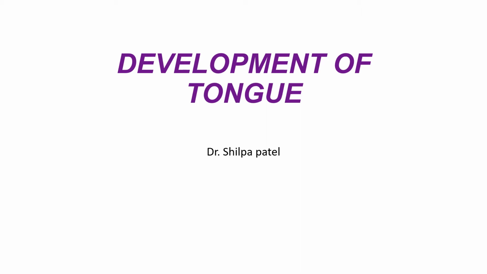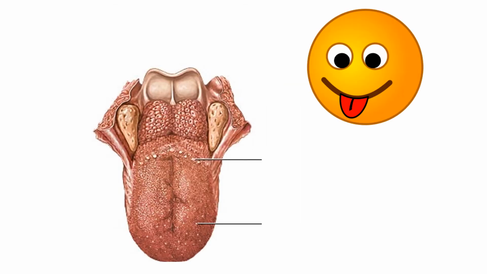The development of the tongue may be considered in three parts. First, the development of the mucous membrane. Then, the development of the muscles and the fibroalveolar tissue. These I will cover under three headings.